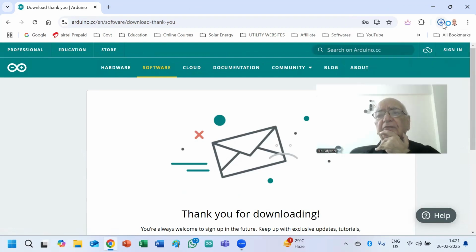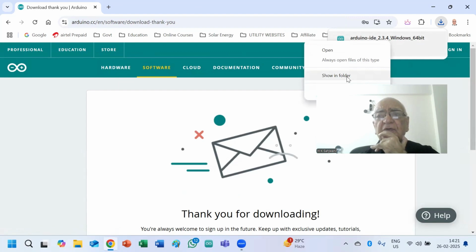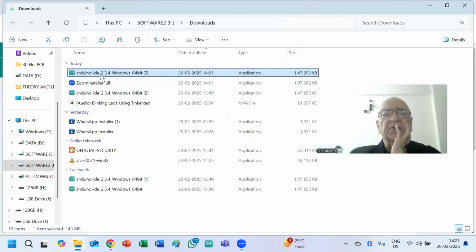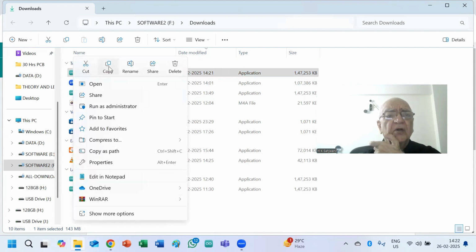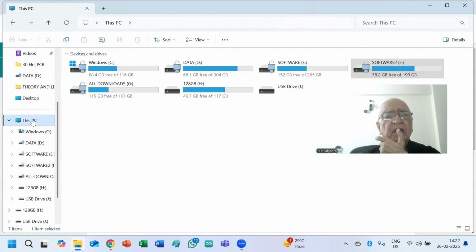You will see it here. Once it is downloaded, you just right click on this and choose show in folder. It will be shown to you in your folder, and once it is shown, you copy it by right clicking on this, copy this, and paste it anywhere in any of the drives.